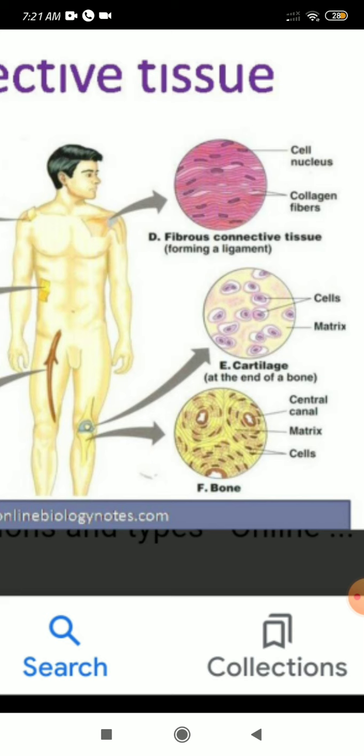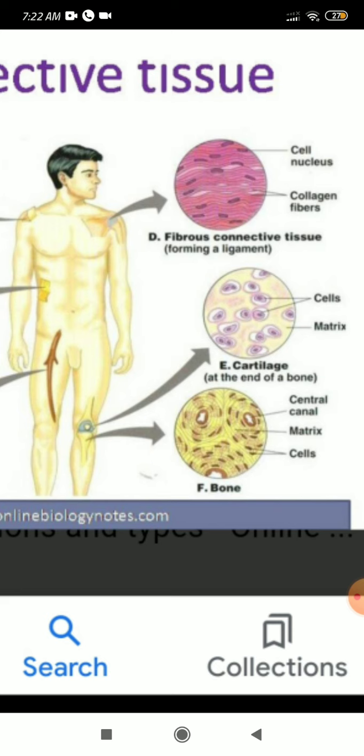So bone is one type of connective tissue which gives structure to the animals, and it is the main component of the skeletal system of most of the vertebrates. Vertebrates means whatever organisms have a vertebral column, we can call them vertebrates. Human beings come under the vertebrates. And what is the composition of the bone?